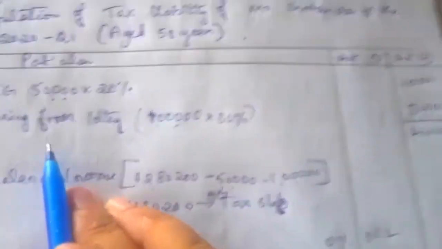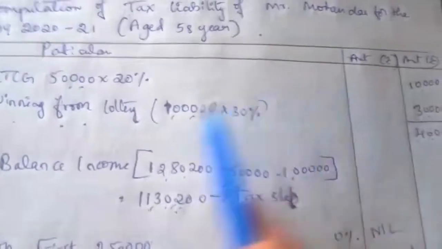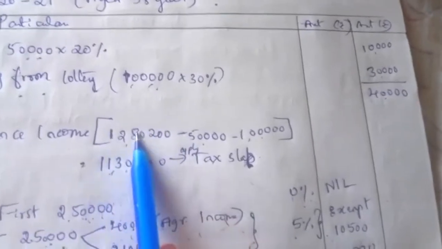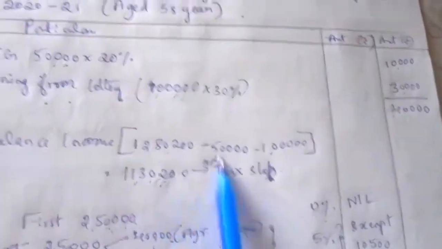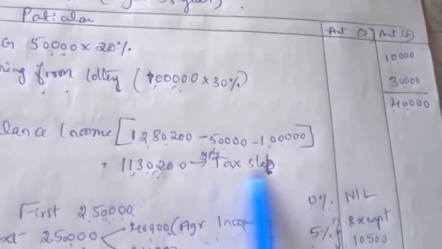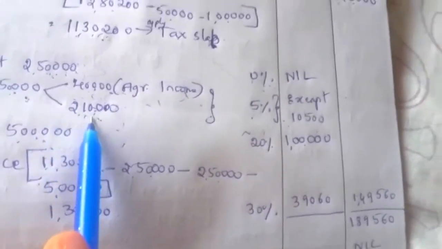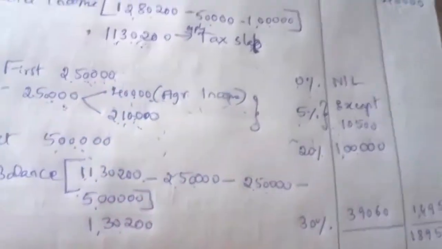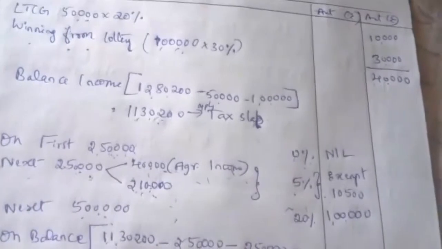How is it taxed in the tax slab? We have not included short term capital gain separately, so it is included in the balance income. That income is taxed under the tax slab. It might be the 2,10,000, included in the 5 lakh, or it might be included in the first 2,50,000. But it is not taxed at the special rate of 15%.